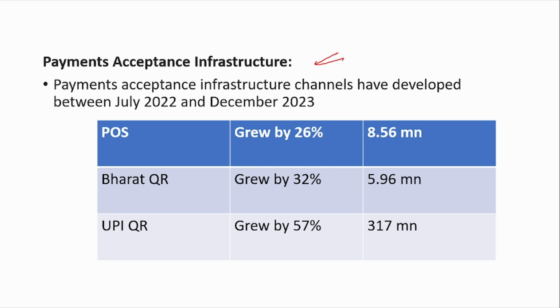Now, payment acceptance infrastructure has grown. POS, Bharat QR, UPI, everything has grown by these numbers. Now, what is payment acceptance infrastructure? When you go to a shop and buy some clothes, you can make the payment either by credit or debit card, or UPI, or even cash.